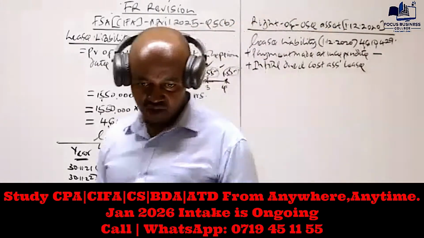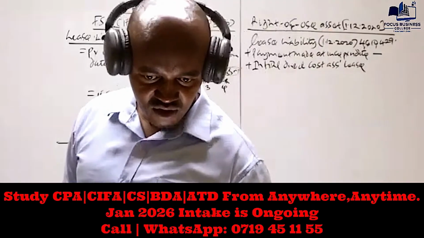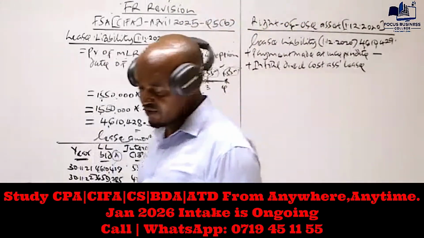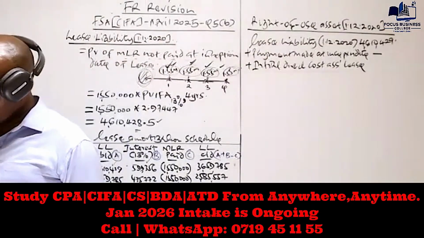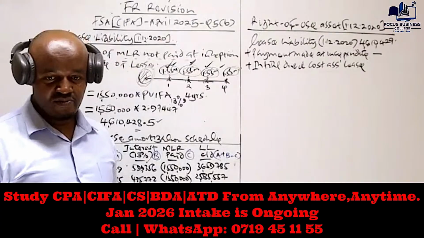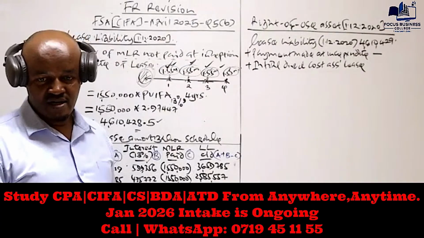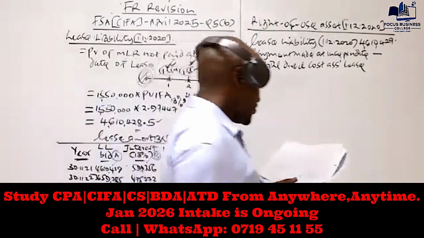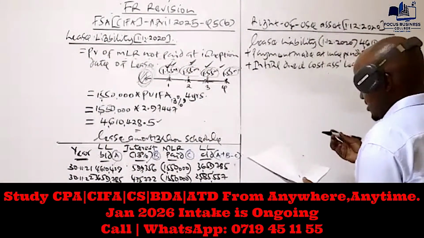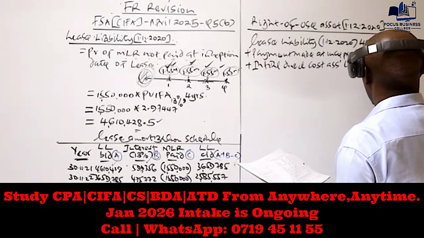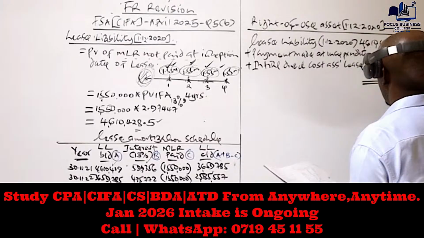I think in this question we have some initial direct costs associated with the lease. Can you see that? It is within paragraph 1, the last sentence. Abdinasil, Amos, can you see that? Yes. So the initial direct cost associated with the lease is 429,570.